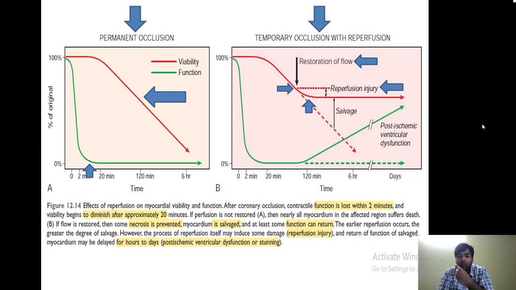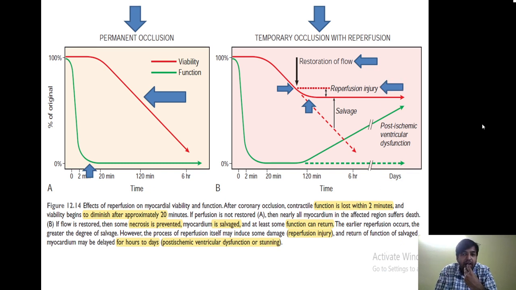Once more I am going to explain. Just look over here. When there is a temporary occlusion with reperfusion, it means that at some point the blood flow was restored. So I will expect that all the myocardium from this point will be saved, but this does not happen. It is from a later point that the myocardium is saved. So this amount of irreversible injury that has occurred between the restoration of blood flow and the actual recovery of the myocardium, even after restoration of the blood flow, is called reperfusion injury.